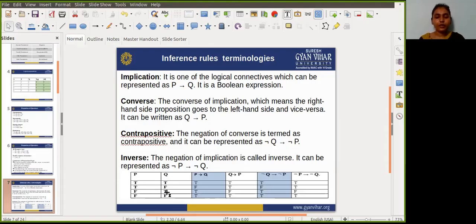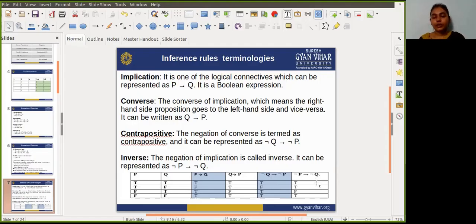Now again, for the third case, Q is true, so definitely the negation of Q is false. So if the if condition is false, we are not checking the second condition. Same as before, we put here a true. Now in the fourth row, the Q value is false and the P value is also false. So the negation of Q is true, and the negation of P is also true. If both are true, then obviously the result is true. Okay.